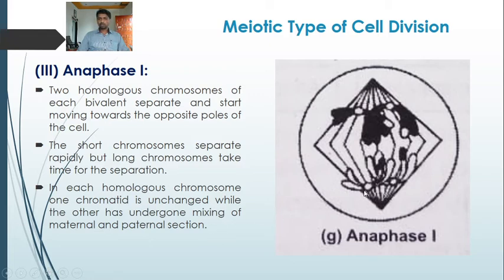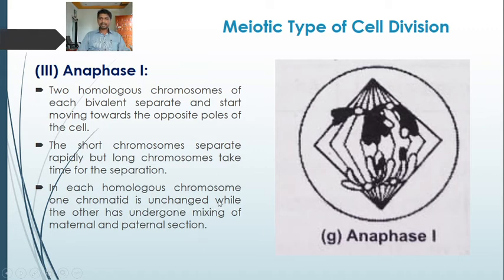So in each homologous chromosome, one chromatid is parental while the other is non-parental, formed as a result of recombination and crossing over. That recombinant has been obtained by the mixing of maternal and paternal sections of the chromosome.